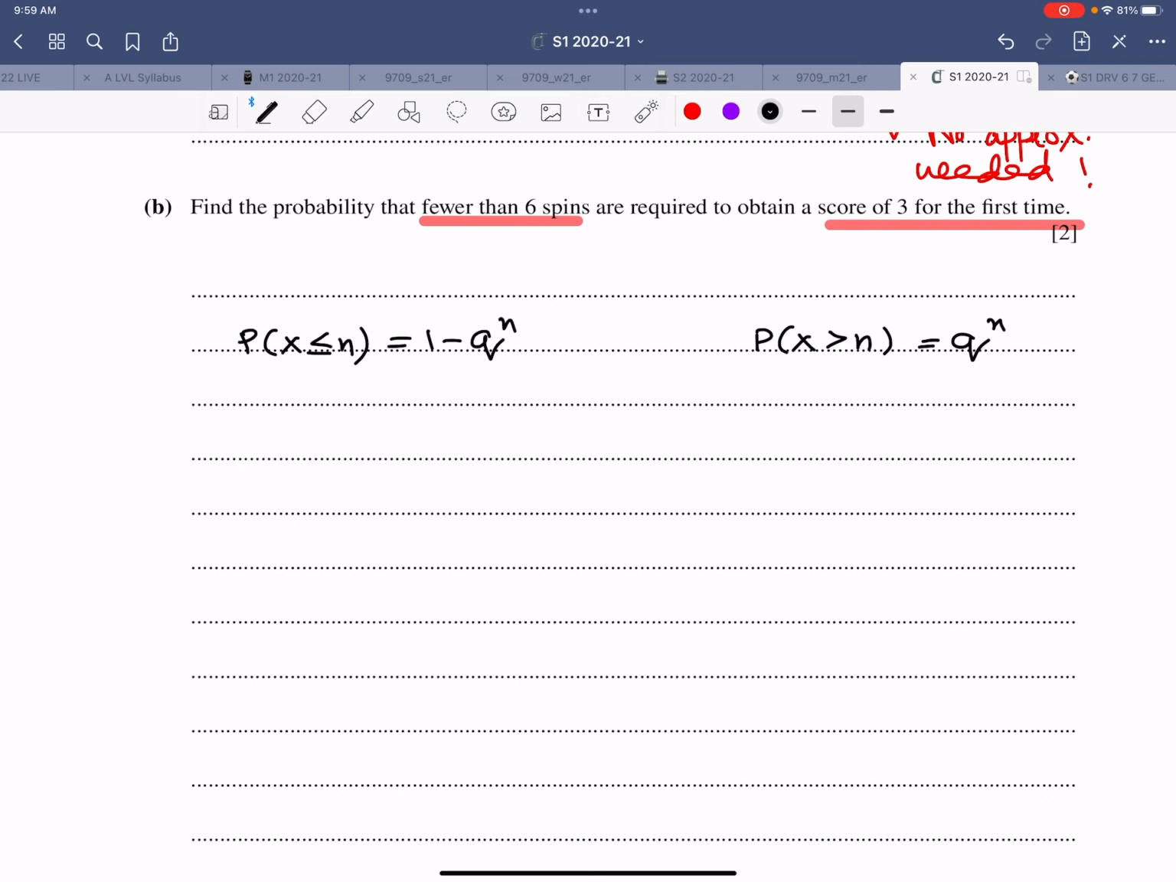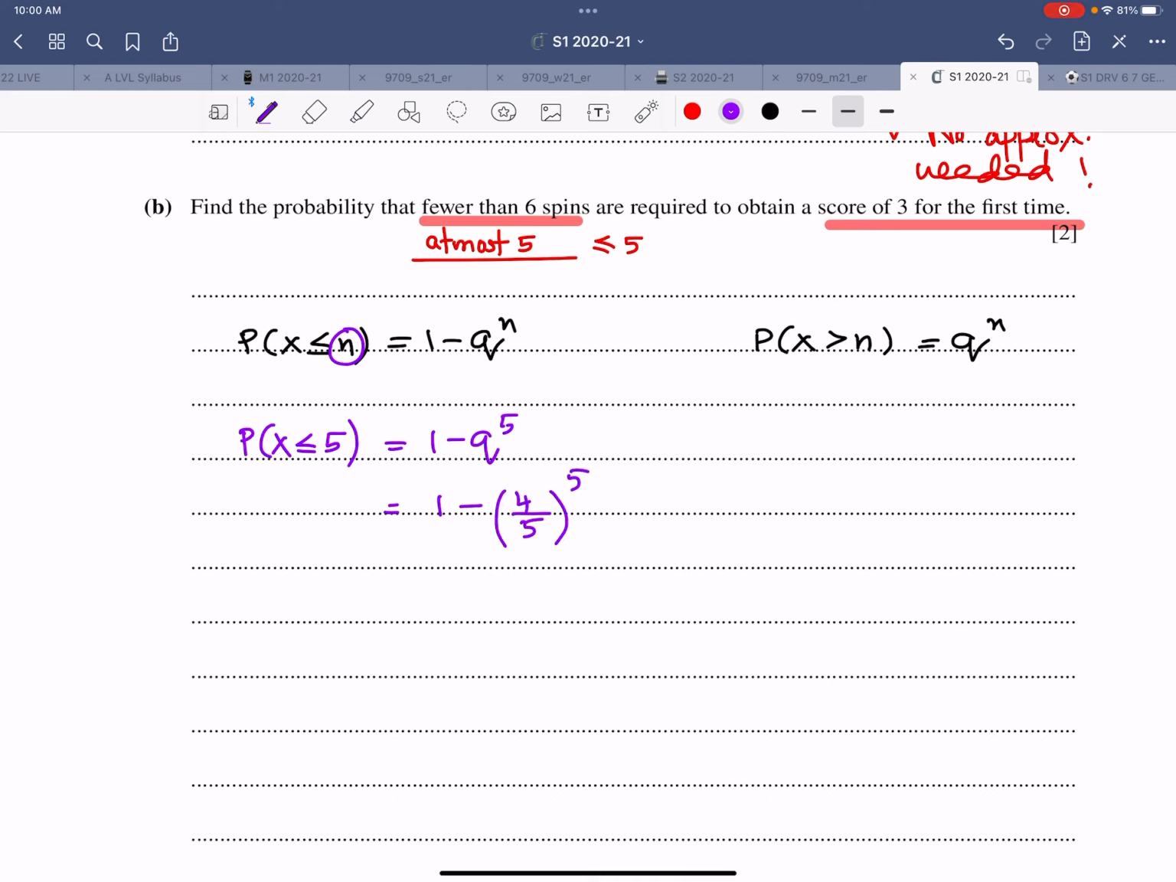Now it says fewer than 6. Now none of this belongs to either this category or this category as such, unless I make an adjustment. Fewer than 6 is the same thing as at most 5. Am I right? Because the word at most includes less than or equal to 5. So fewer than 6 is less than or equal to 5. Now it belongs to this category. This n is 5. So probability x is less than or equal to 5 is 1 minus q raised to power of 5, which is 1 minus 4/5 raised to power of 5.